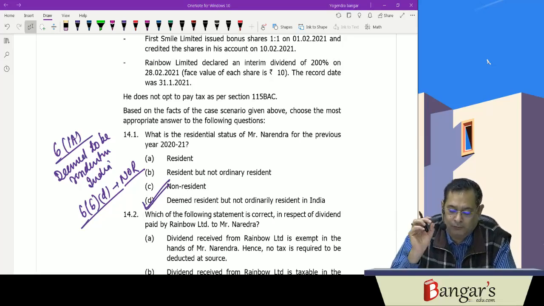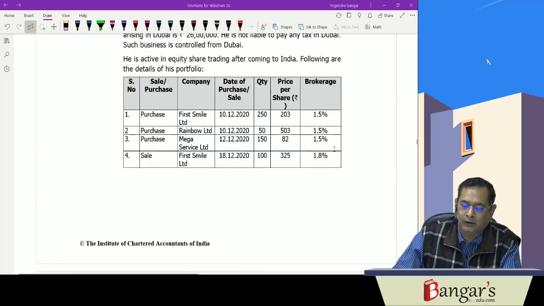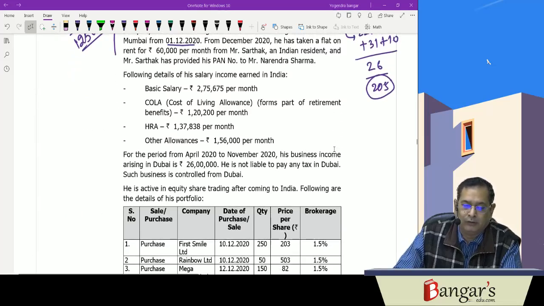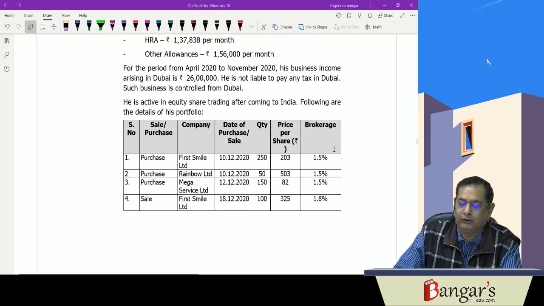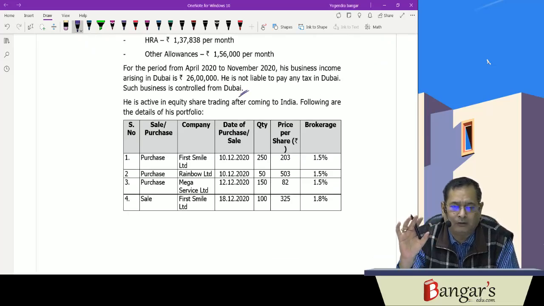Now they are asking which of the following statements is correct in respect of dividend paid by Rainbow Limited to Mr. Narendra. First, let us discuss the other aspects. His salary details were there. His business income from Dubai is 26 lakh rupees and he is not liable to tax in Dubai. Such business is controlled from Dubai, so it won't be taxable if he is a resident but not ordinarily resident in India.